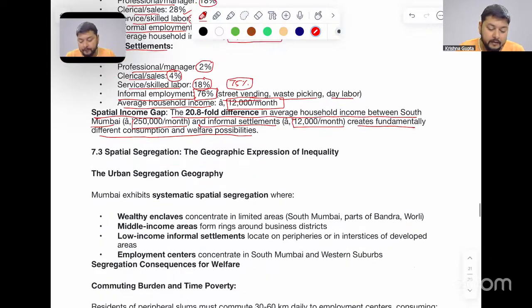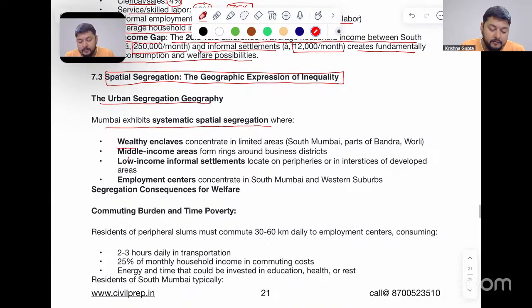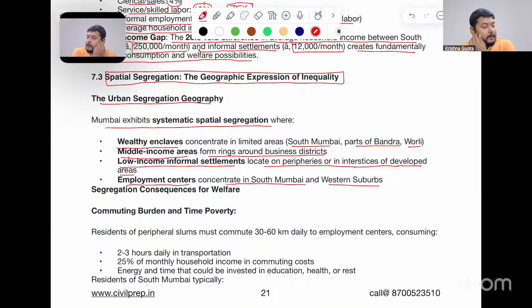Now, when we look at spatial segregation, the geographic expression of the inequality, the urban segregation geography, Mumbai exhibits systematic spatial segregation. There is a presence of wealthy enclaves in South Mumbai, parts of Bandra and Worli. Middle income areas form a ring around the business districts. Low income informal settlements are located on peripheries or in interstices of the developed areas. Employment centers concentrate in South Mumbai and the western suburbs like Andheri, Bandra, Dadar.